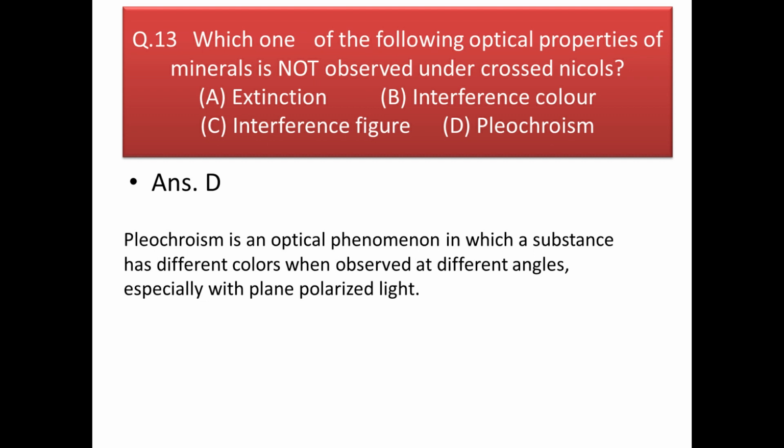Okay. Next question. Which one of the following optical properties of mineral is not observed under crossed Nicols? If you see the options, we use cross polar for extinction. We use them for interference color and interference figure as well. So the only option that we are left with is pleochroism. It is the phenomenon in which, if you rotate the stage, the mineral changes its color. And this phenomenon is observed in plane polarized light. So our answer will be option D, that is pleochroism.